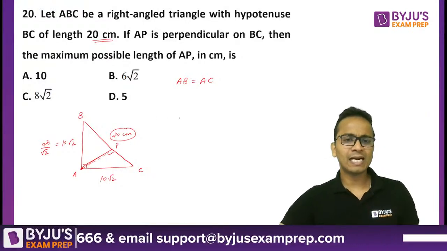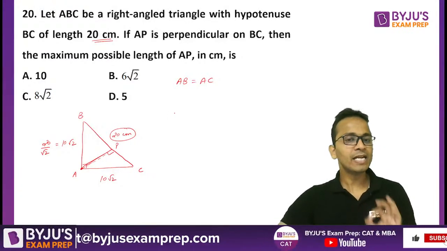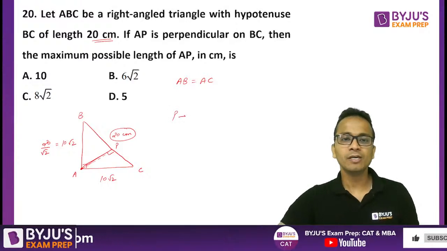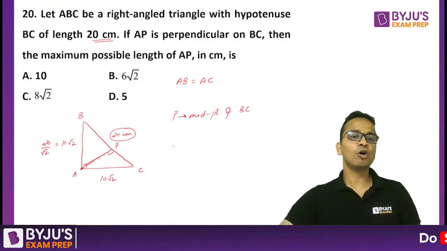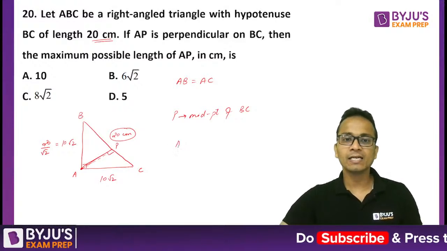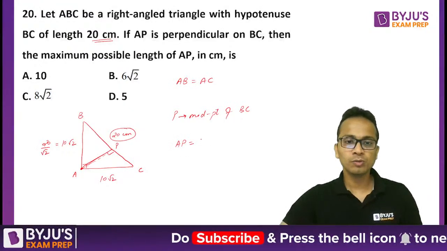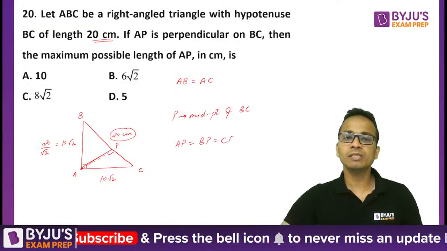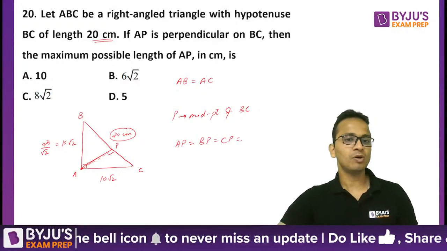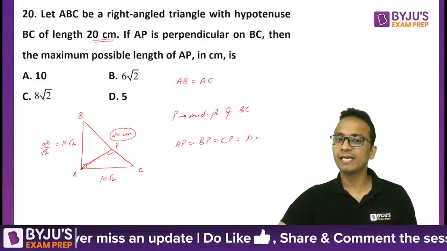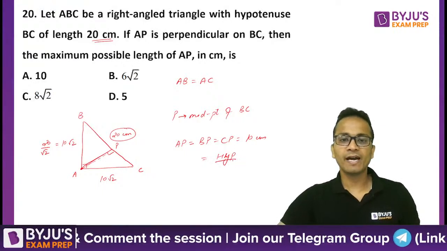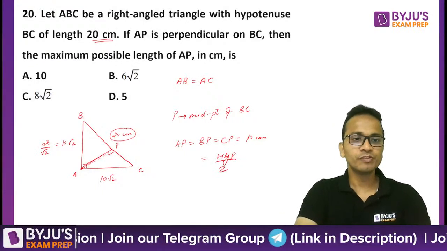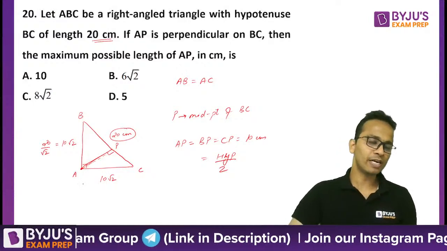So a simple understanding will tell you that in a right isosceles triangle, point P will be the midpoint of BC. Now if P is the midpoint of BC, then I can say that AP will be equal to BP, will be equal to CP, and each of them will be equal to 10 centimeters, that is hypotenuse divided by 2. All right. So each of these will be 10 centimeters, which is hypotenuse divided by 2.